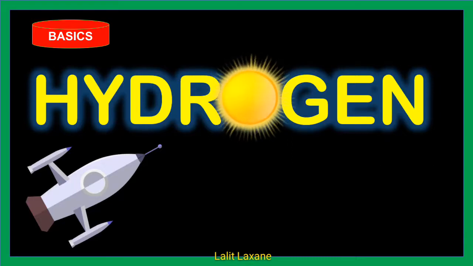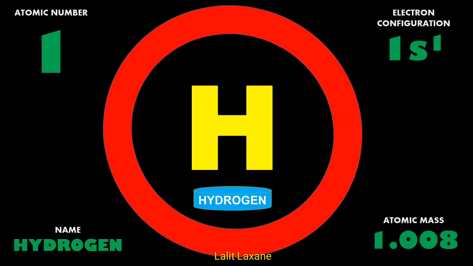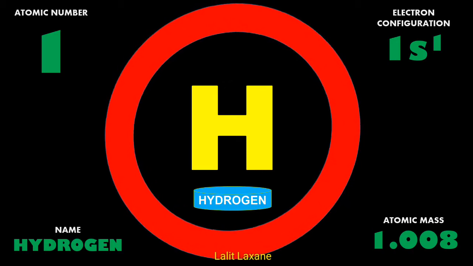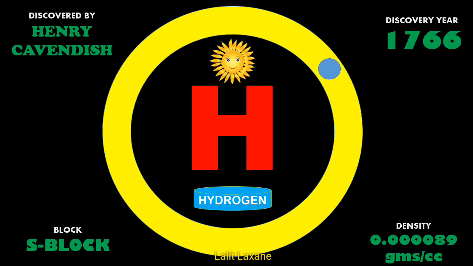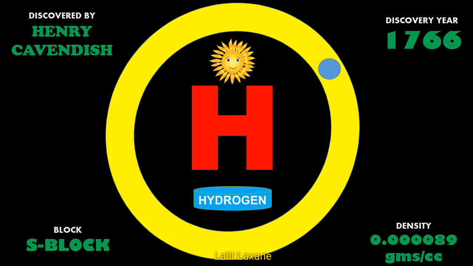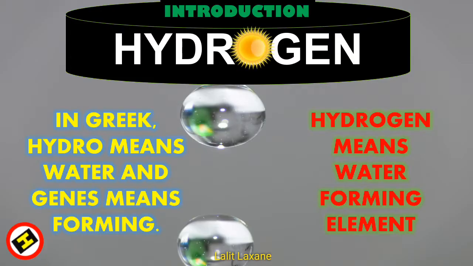Today we are going to see about the basics of the element hydrogen. With the atomic number 1, hydrogen can be symbolized as capital H. Its electronic configuration is 1s1 and its atomic mass is 1.008. It was discovered by Henry Cavendish in the year 1766. It is an s-block element and its density is 0.000089 grams per cubic centimeter.